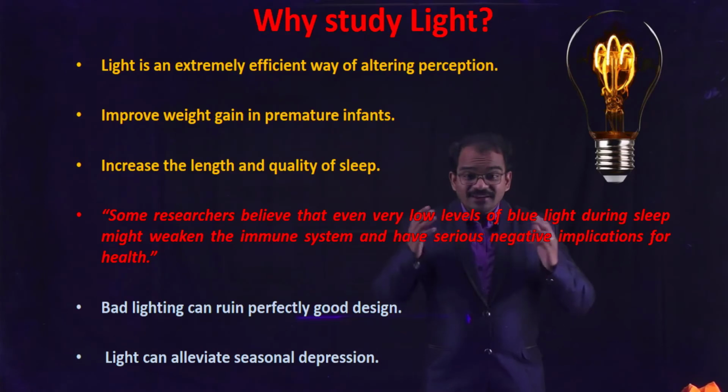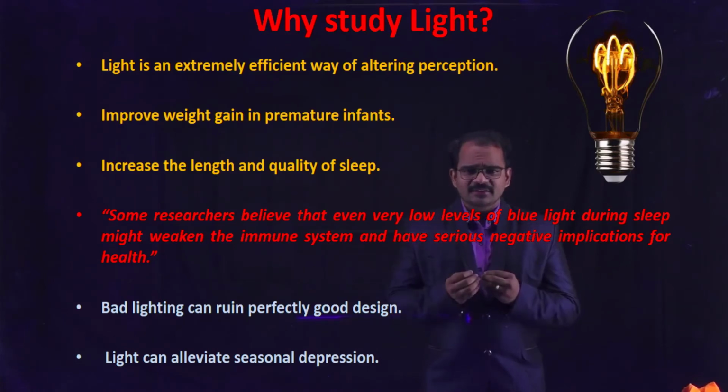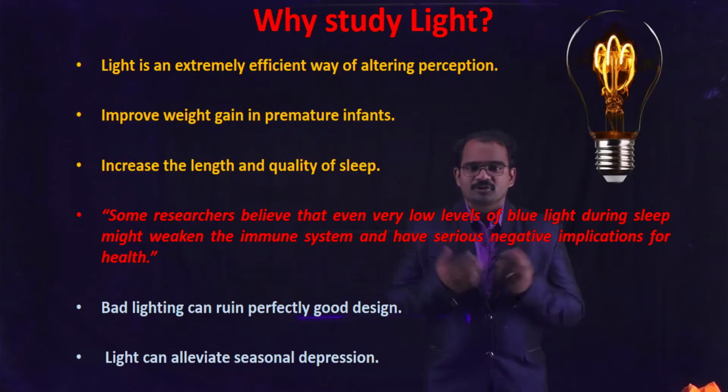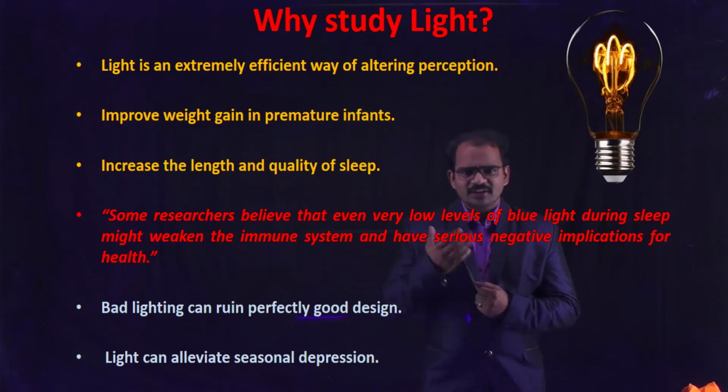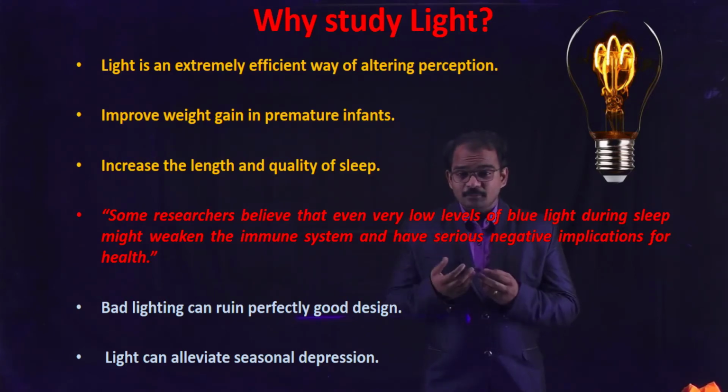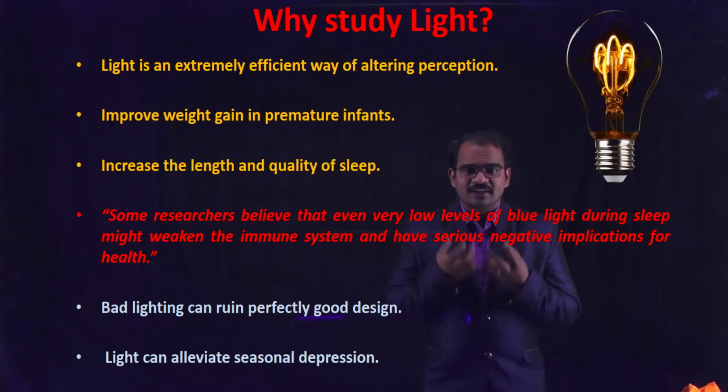So now, why study light? Light is an extremely efficient way of altering perception. Light improves weight gain in premature infants. Whenever a baby is born, sometimes we keep him under the light to improve his immunity as well as the body weight. So the body weight and immunity of a child can be improved with lighting.